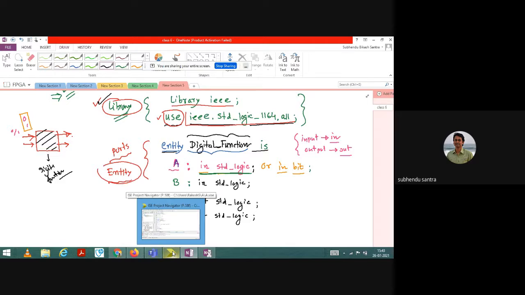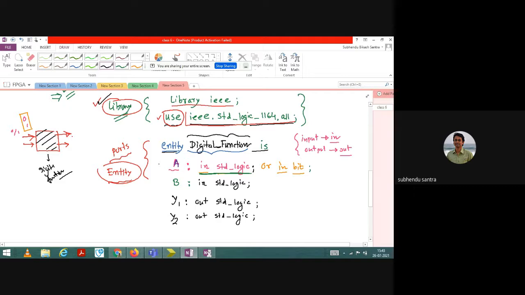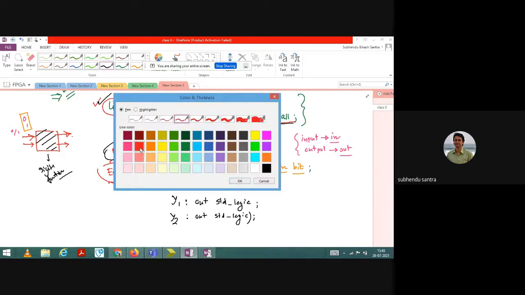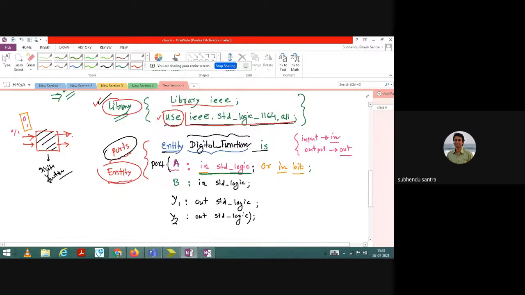When you are writing your code in VHDL, you complete this stuff first. After that, you need to write port, as I already told you. So you just write port and open a bracket. You complete the bracket here, because here you are ending the bracket. Let me take a red color. So port, they are all port, right? A and up to this. Then close the bracket, semicolon.